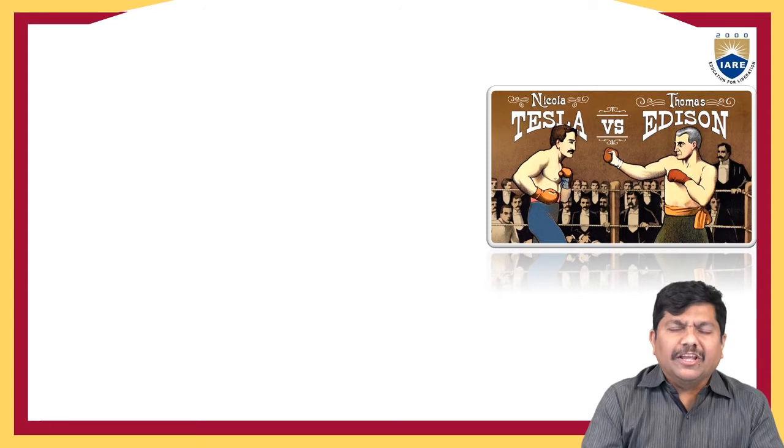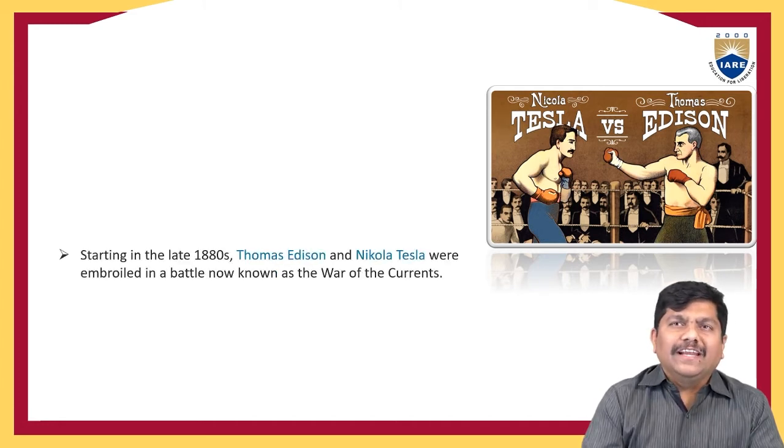Before starting into the AC fundamentals, we should know about the electrical war. That is the war between two well-known famous scientists, Nikola Tesla and Thomas Alva Edison. Edison invented DC supply and Tesla invented AC supply. There was a war around the 1880s, not a physical war, but just like a war between DC supply and AC supply.